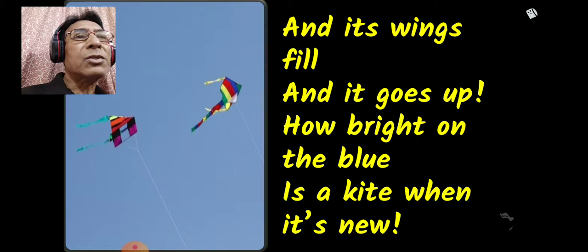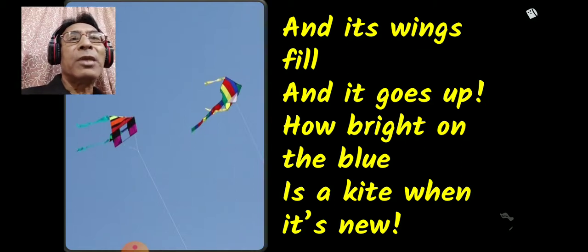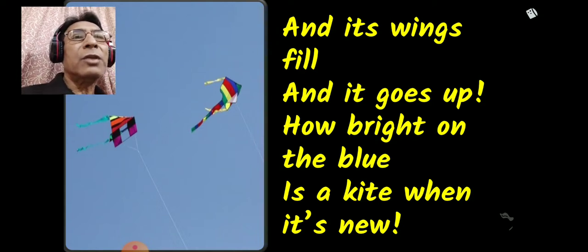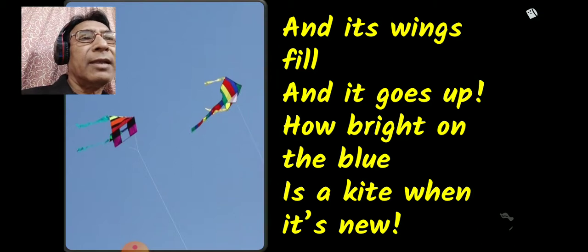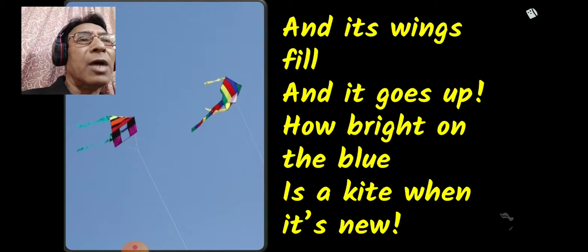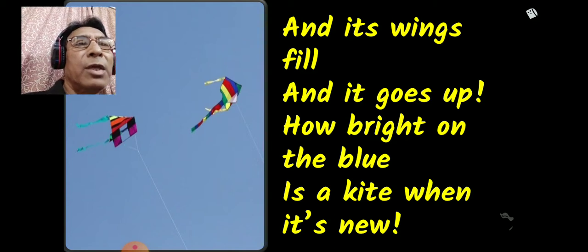And its wings fill. Because the new breeze is blowing, the wings of the kite are filled with new energy, and it starts flying again, and it goes up.